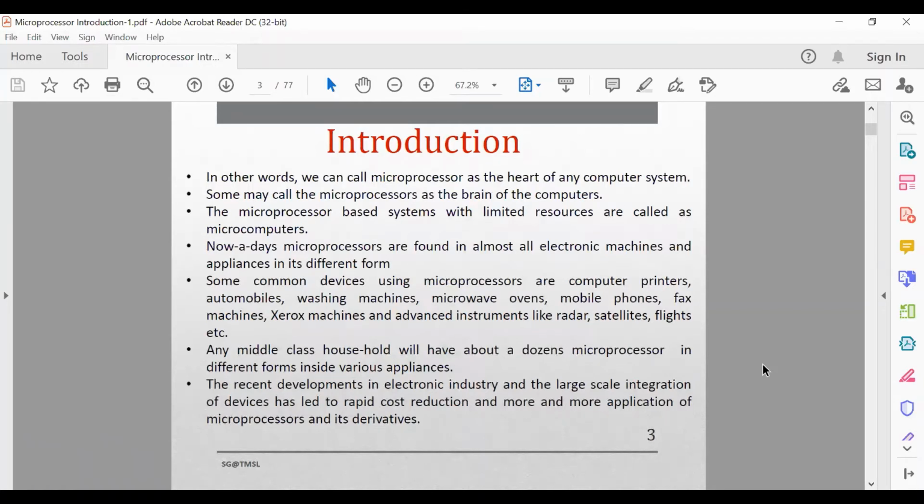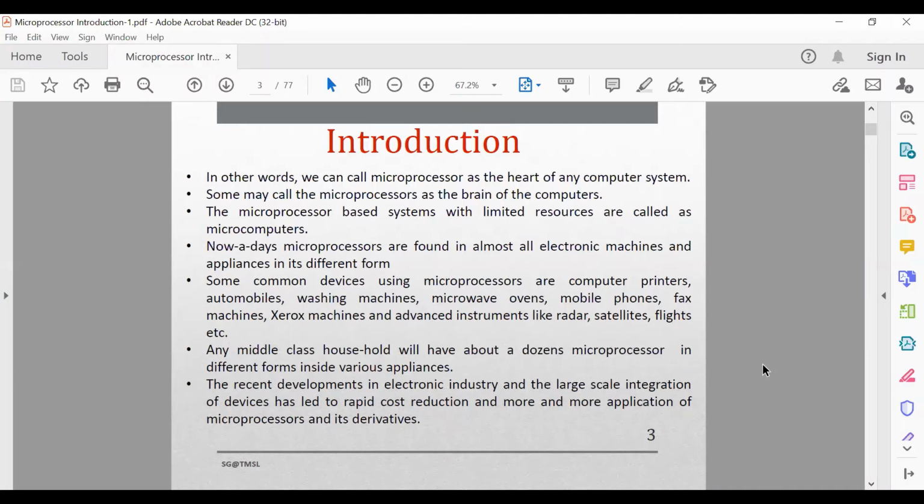So basically, the microprocessor is the heart of any computer system. When this microprocessor-based system with limited resources is connected, it is called a microcomputer. Today microprocessors can be found in almost all consumer electronic devices, such as computer printers, washing machines, microwave ovens, mobile phones, fax machines, photocopiers, Xerox machines, and in advanced applications like radar, satellites, or inside flights, everywhere.